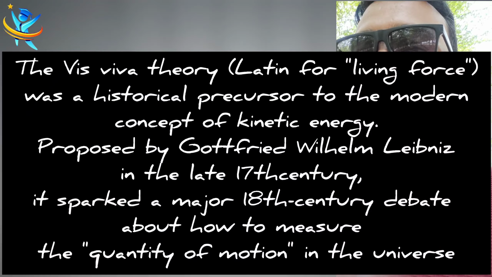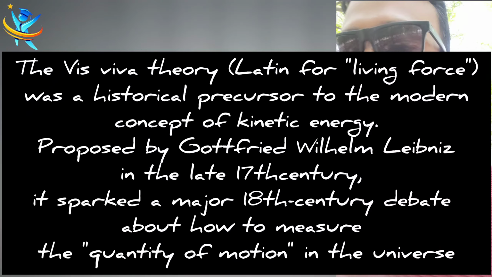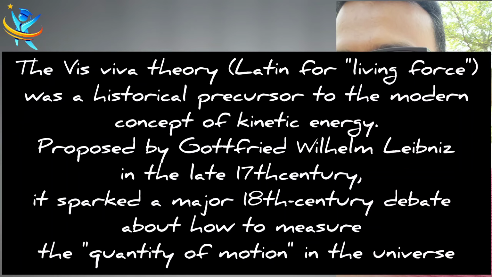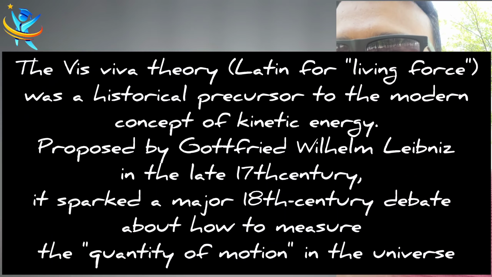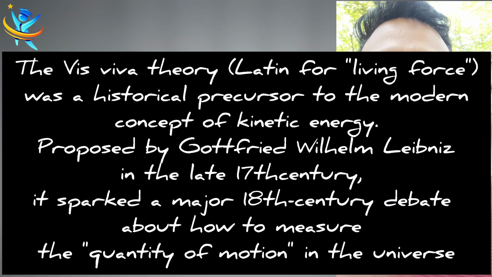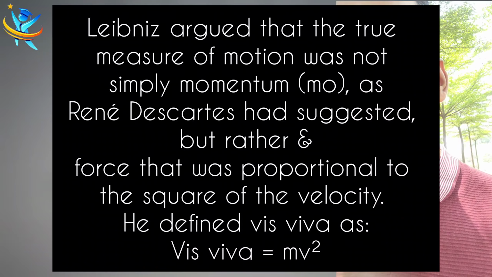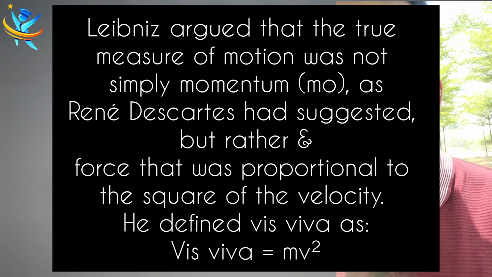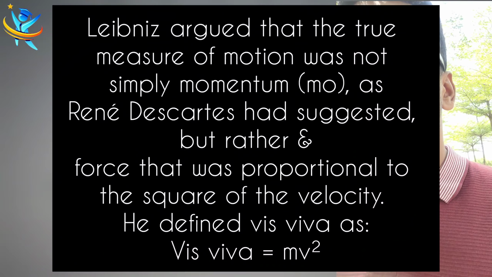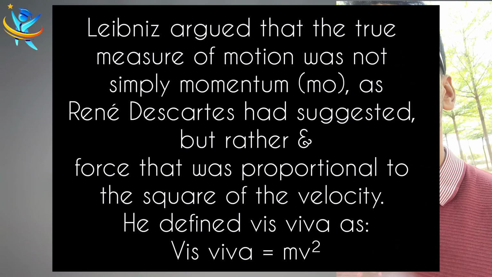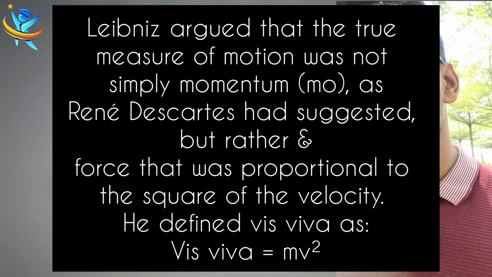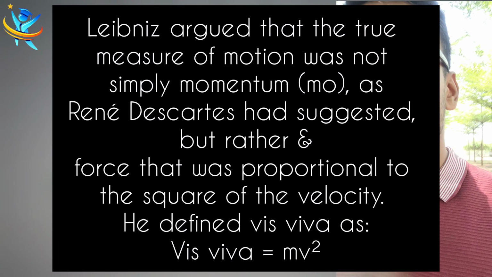Parallelly, there was one more scientist. His name was Leibniz. He said, why do we need this p, momentum? Why can't it be mass into velocity square? It could have been cube, or any other power, but as per his experiments he found that for many systems the product of mass into velocity square for a body is getting conserved.